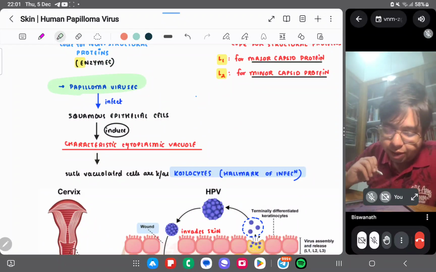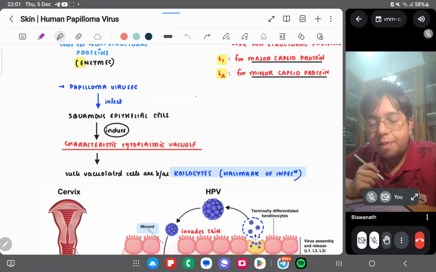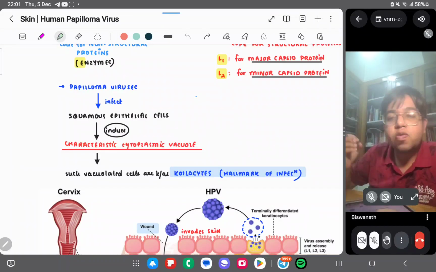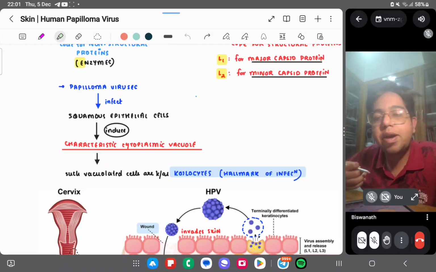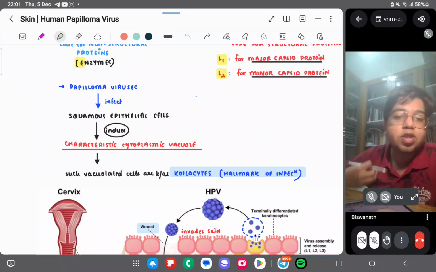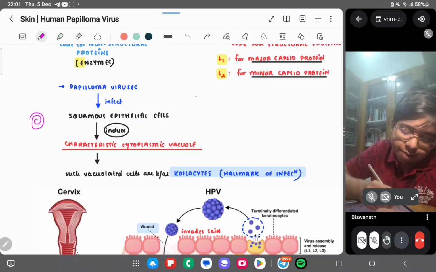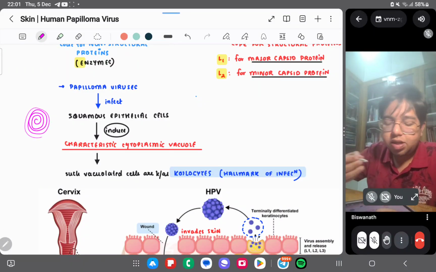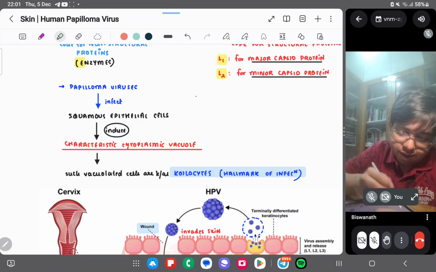Papilloma virus, that is HPV, infects the squamous epithelial cells, so it is basically causing a type of squamous cell carcinoma. Whenever you encounter a squamous cell carcinoma in pathology, what is the pathological spotter for it? Keratin pearls are the spotter for squamous cell carcinoma, not papilloma.